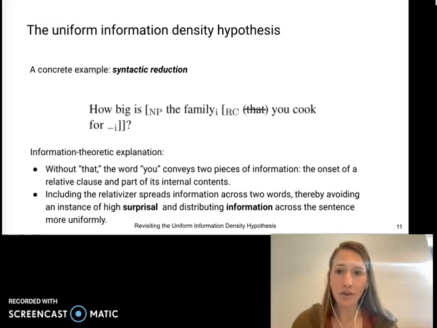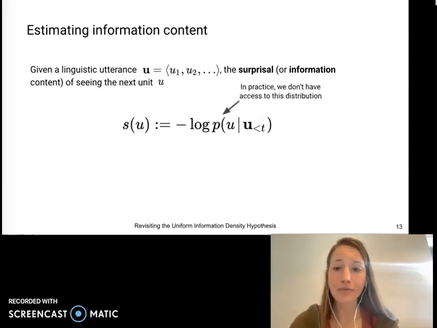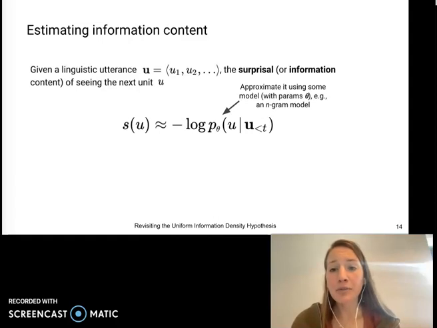Now, the concepts of surprisal and information might at first seem vague, but thanks to information theory, we have formal definitions for them. So, given a linguistic utterance, which we define as a series of linguistic units, the surprisal of seeing the next unit is defined as the negative log probability of the token given its prior context. Now, the probability distribution that we're referring to here is the ground truth distribution over a natural language, which we typically don't actually know. But we can approximate it using some language model, such as an n-gram model or a neural language model like GPT-2.